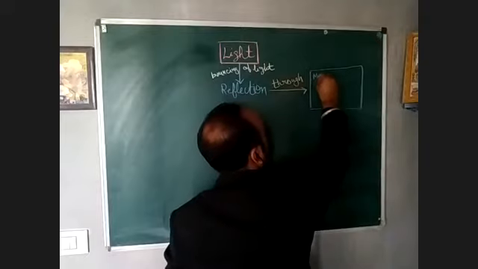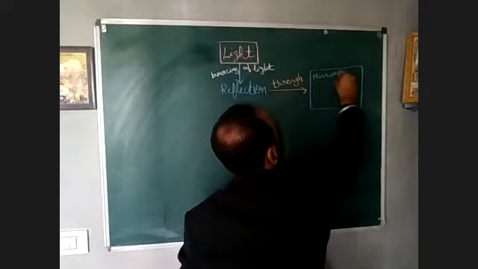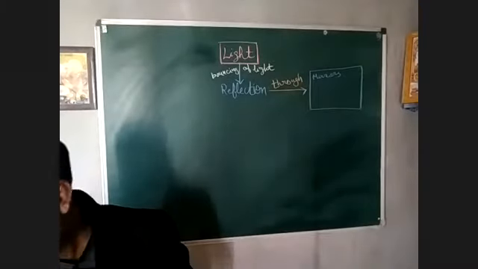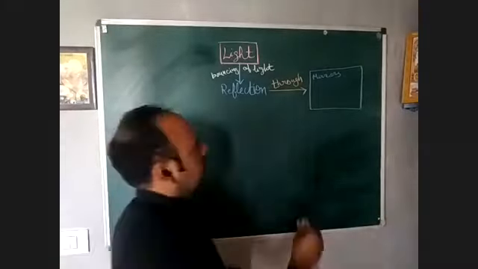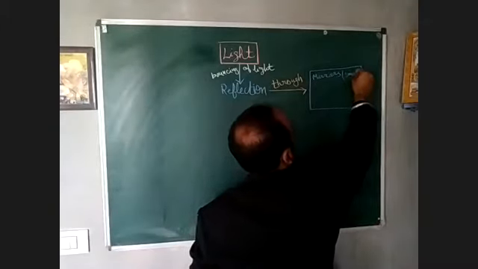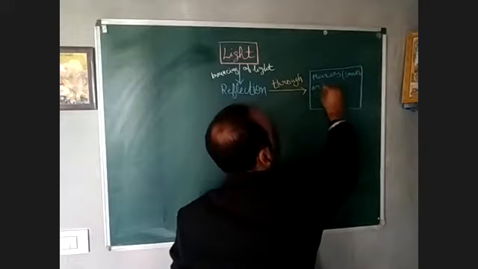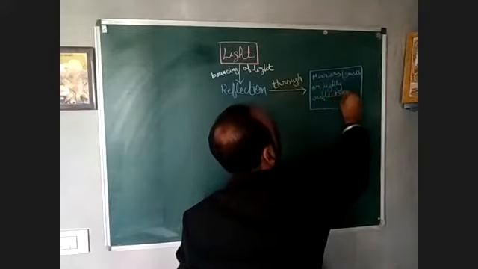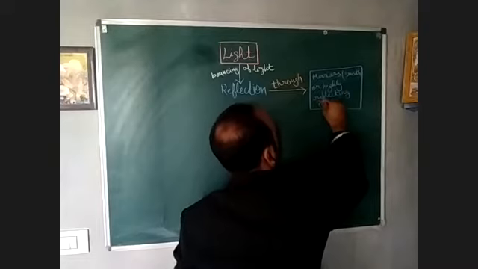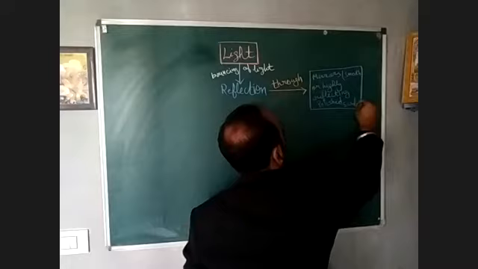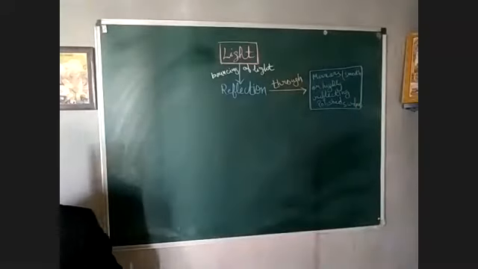That are mirrors. And mirrors can be plain like a smooth or highly polished reflecting surface. That are smooth or highly reflecting polished surface, right?